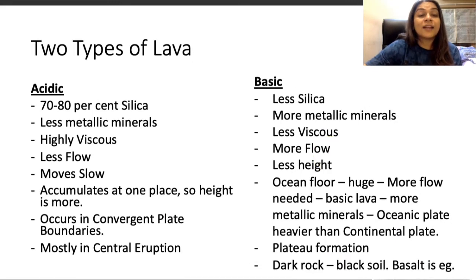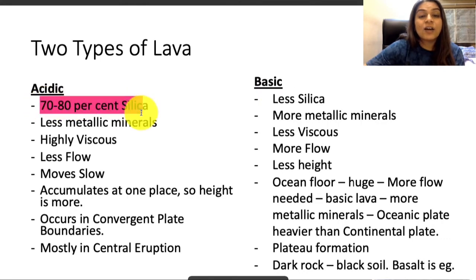There are two types of lava, acidic and basic. In the acidic lava there's 70 to 80% silica, whereas the basic has less silica as compared to the acidic. It has more metallic minerals. The acidic lava is highly viscous. Because of that it is quite thick and flows very slowly, so it has less flow.